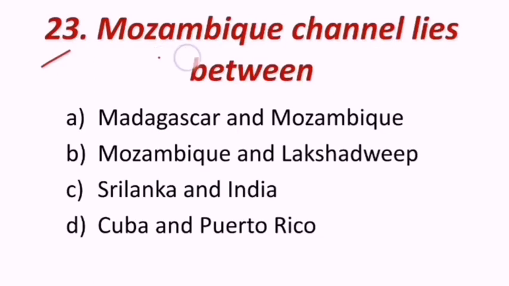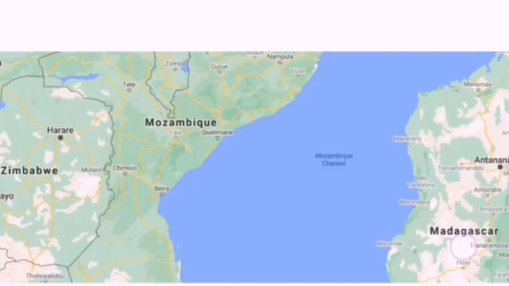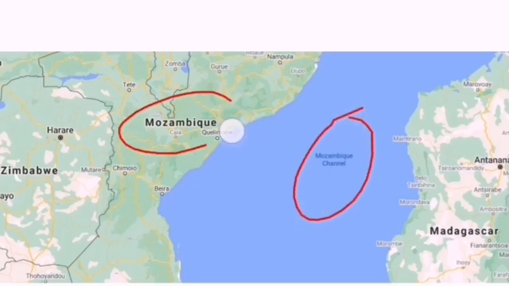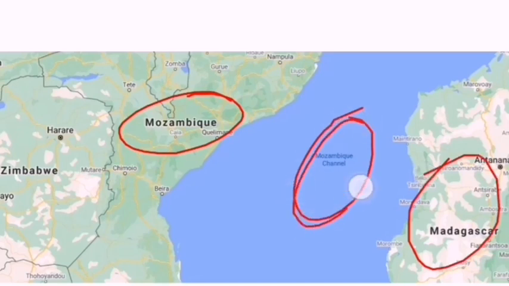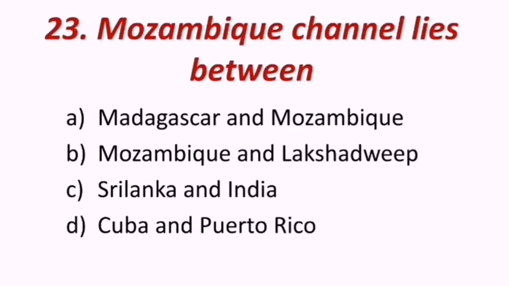Next question reads, Mozambique Channel lies between Madagascar and Mozambique, Mozambique and Lakshadweep, Sri Lanka and India, Cuba and Puerto Rico. Look at this. This is the Mozambique Channel. It is between Mozambique in Africa and, on this side, Madagascar. Hence the correct answer is A, that is Madagascar and Mozambique.